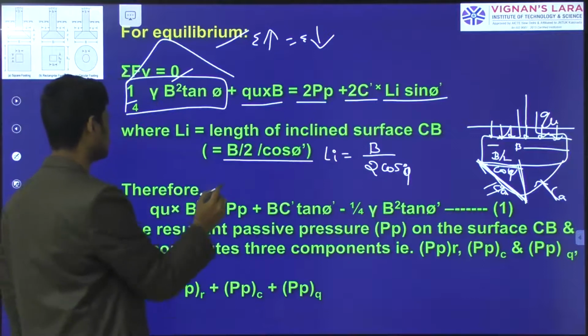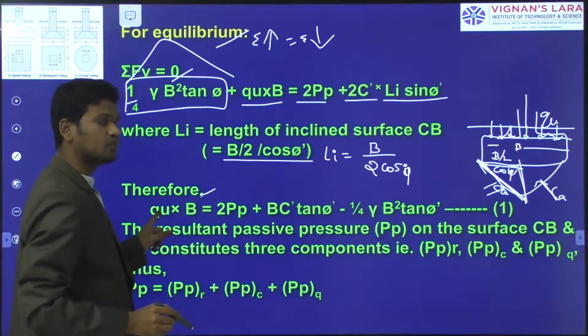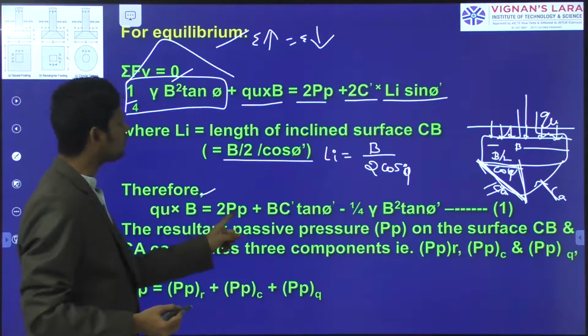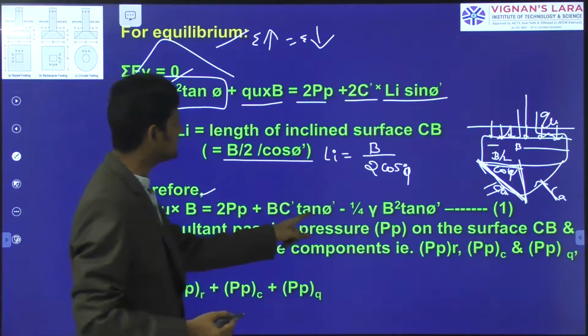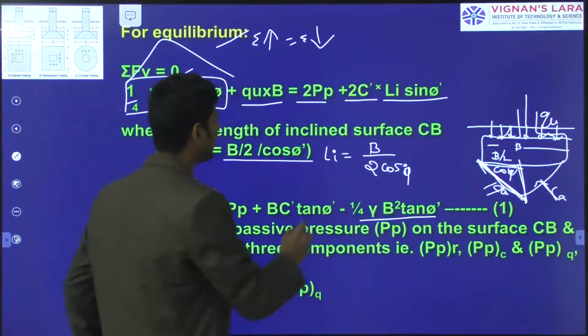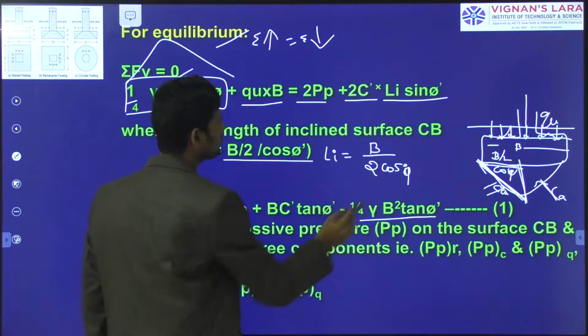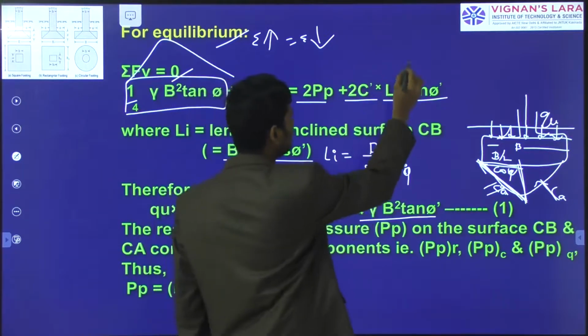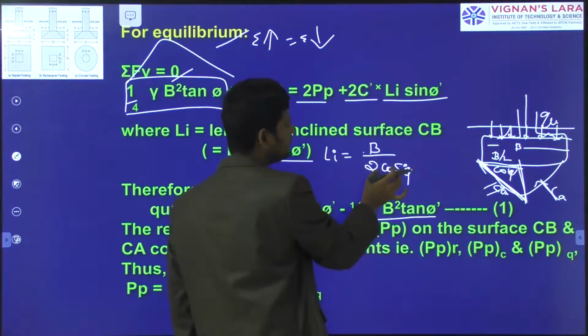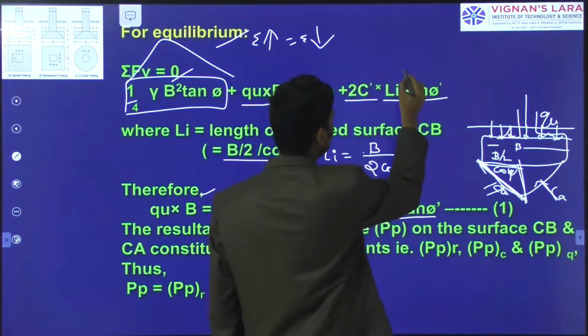So therefore, the upward force is equal to the downward force. That is qu into B equals 2 Pp plus B C tan phi minus 1 by 4 gamma B square, and again here B by 2 into cos phi. What I am doing here is, instead of Li, I am substituting B by 2 cos phi. How do we get it?